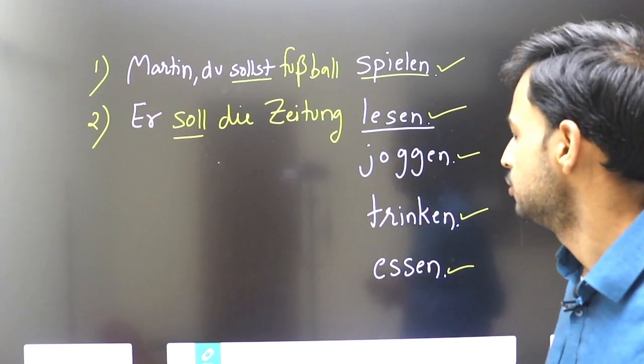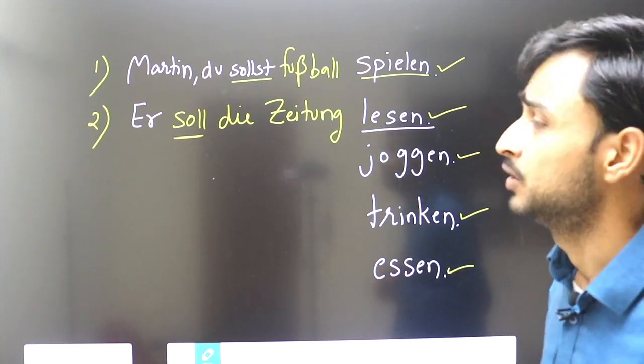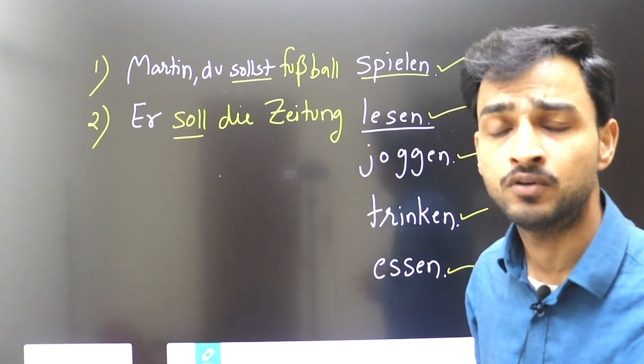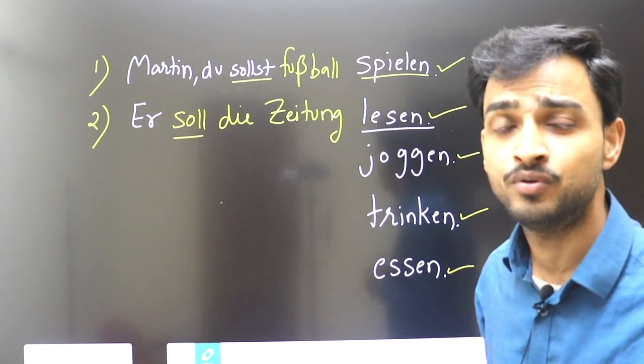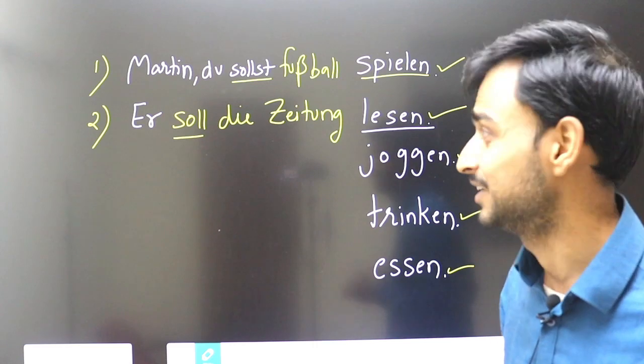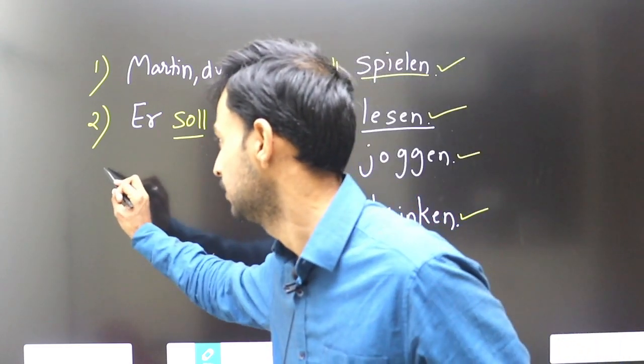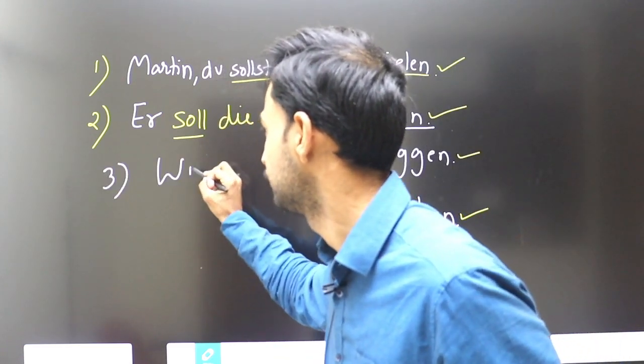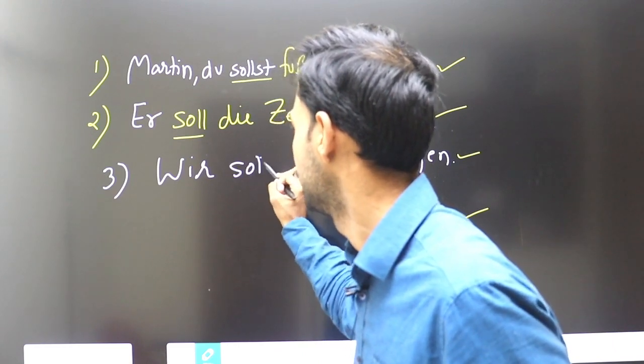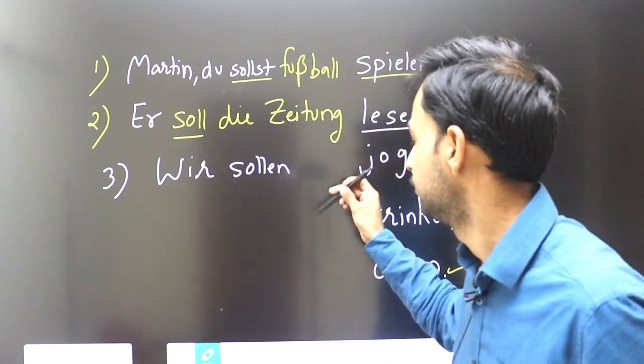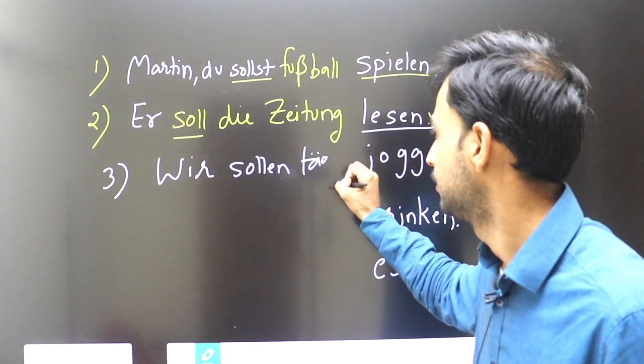Next, I say, okay, we should go for jogging. हमें jogging पे जाना चाहिए. Sentence very simple. This is very short sentence. We are sollen. I write here every day. Wir sollen täglich. Okay, I can write.